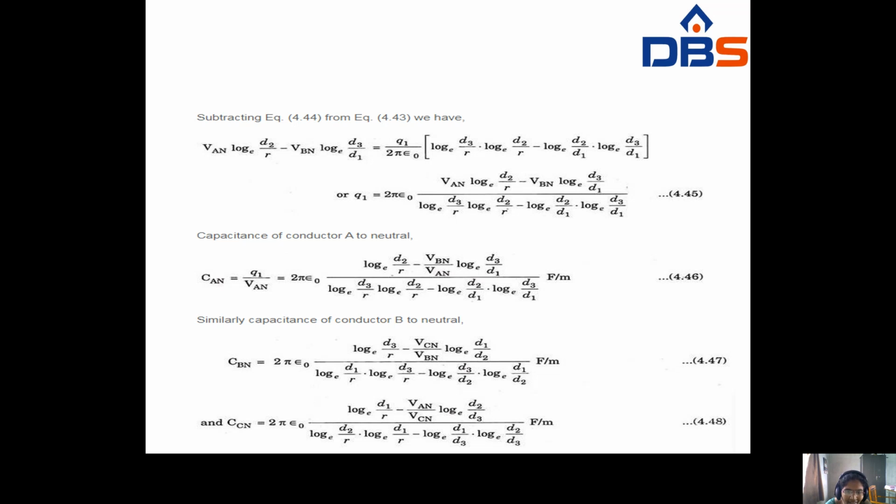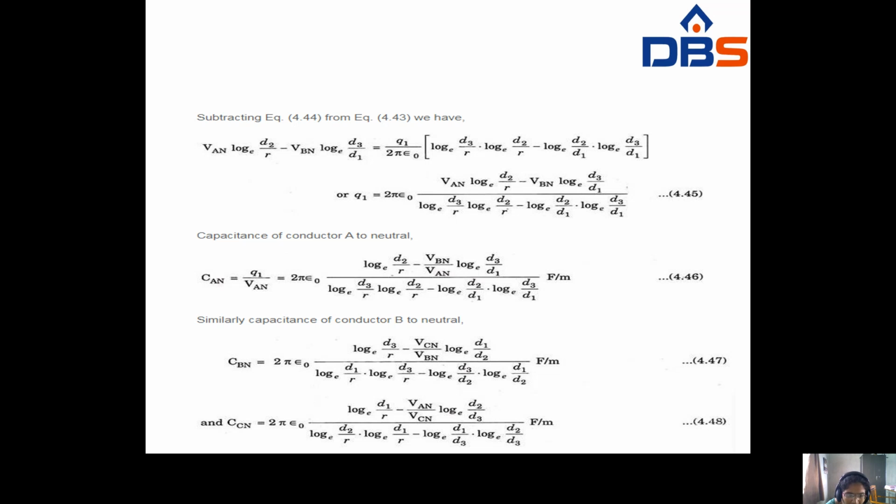Now the capacitance of conductor A to neutral. Capacitance is nothing but charge by voltage, so here you write q1 by VAN. The q1 value is 2 pi epsilon naught times this total term, divided by VAN. Since VAN goes upside, it is divided by VAN, so VAN will be cancelled. This becomes VBN by VAN.